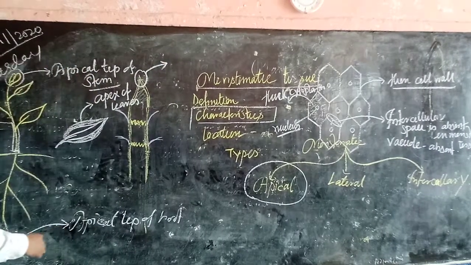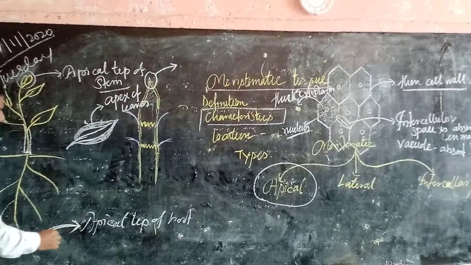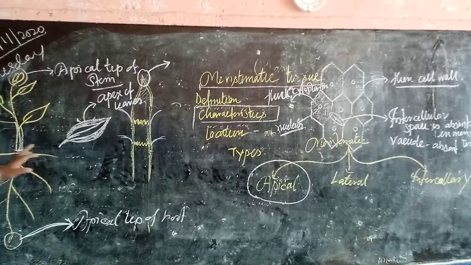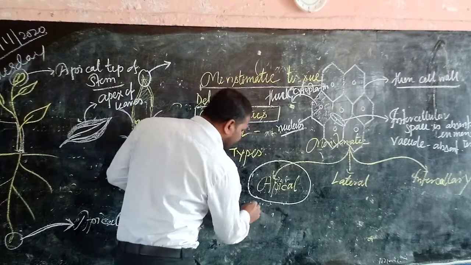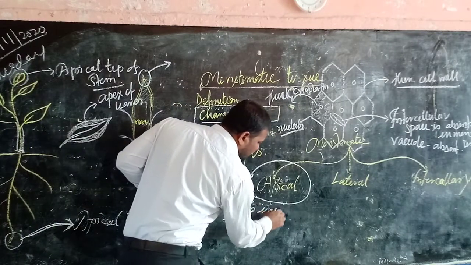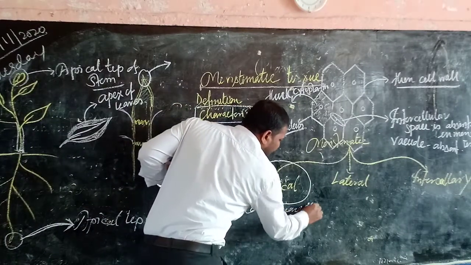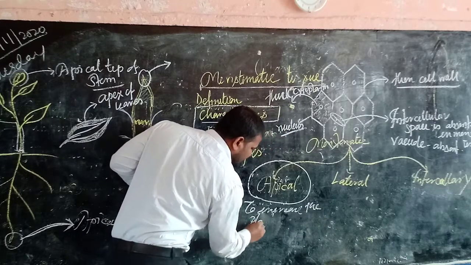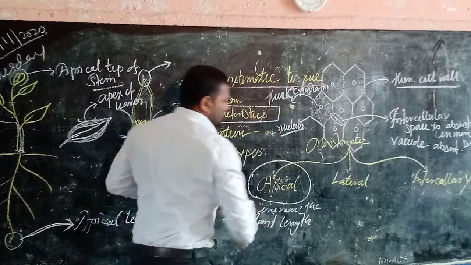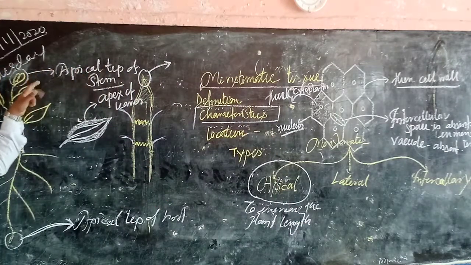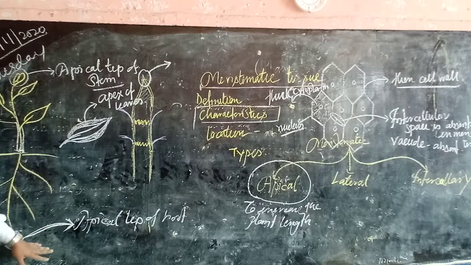The apical tip of stem, the apical tip of root, and even the apex of leaves contain specialized meristematic tissue which helps to increase the plant length. The apical tip of stem and the apical tip of root contain the specialized meristematic tissue which increases the plant length, known as apical meristematic tissue.